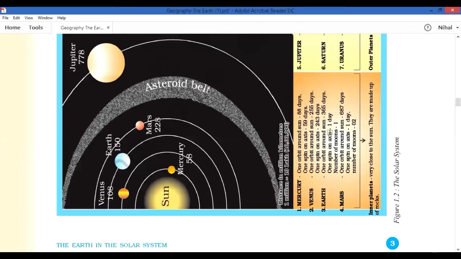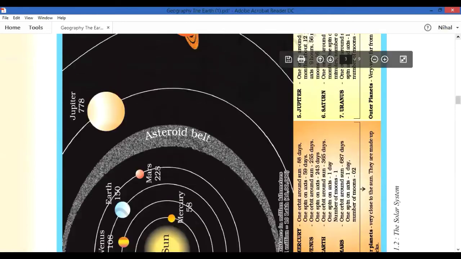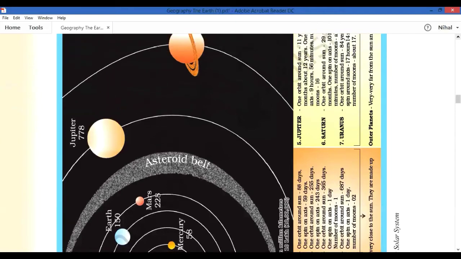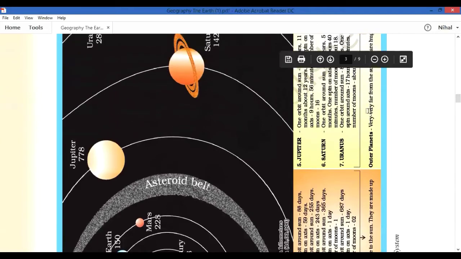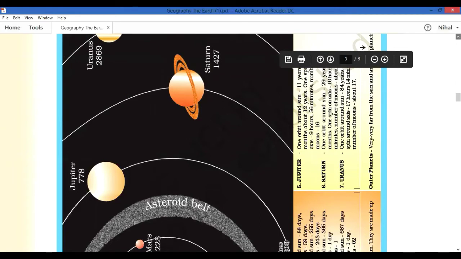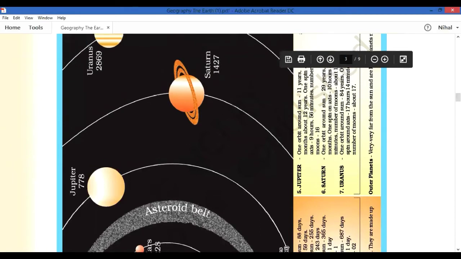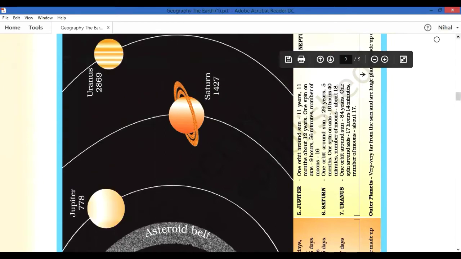Okay, number of moons. You already noticed that Mercury and Venus do not have any moon. Our Earth has one moon, and Mars has two moons. Just to go through this, Jupiter has 16 moons, and Saturn has 18 moons, the largest number of moons. And how many moons does Neptune have? Neptune has 8 moons. That is about the solar system.